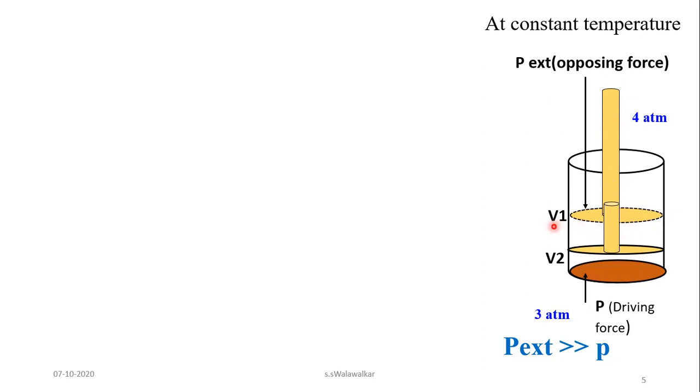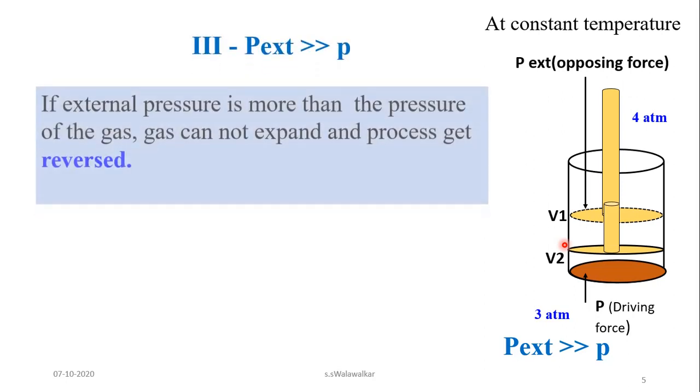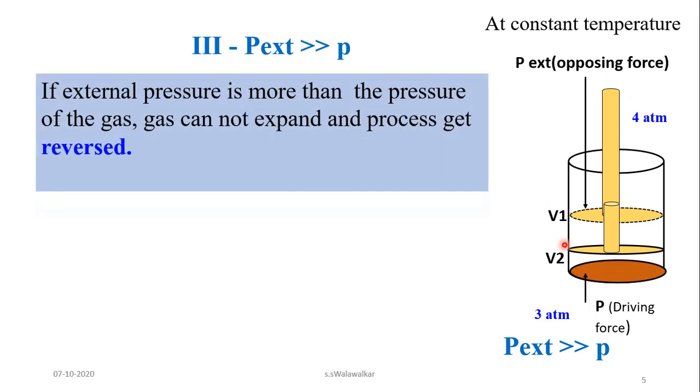Suppose this is the initial volume, then the volume changes from V1 to V2. That means a decrease in the volume takes place. That means, if the external pressure is greater than the pressure of the gas, then the gas will not expand and the process gets reversed. That is, here compression takes place.